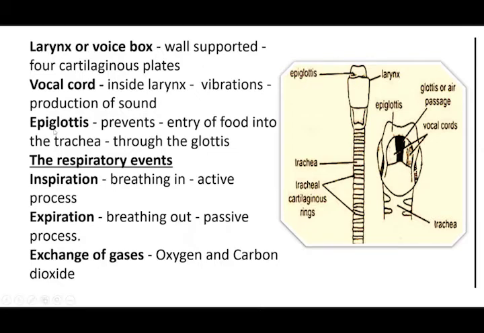And you must know about the epiglottis. Epiglottis is the protective region. So this epiglottis prevents the entry of food into the trachea. While eating, the food should not enter into the windpipe. So that area is protected with the help of the epiglottis. When you are swallowing the food, the epiglottis will close the windpipe and then again it opens. So this epiglottis is very, very important. What is it doing? It is preventing the entry of food into the trachea.